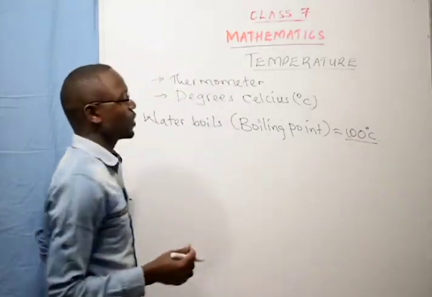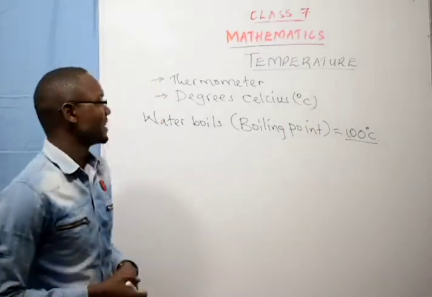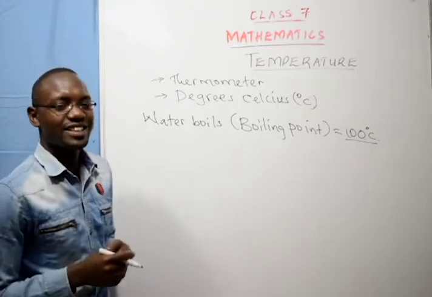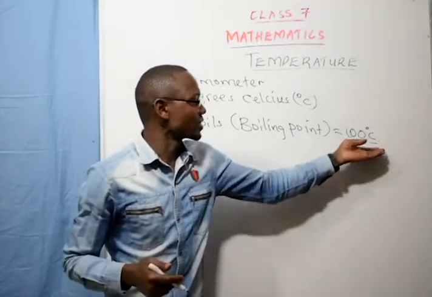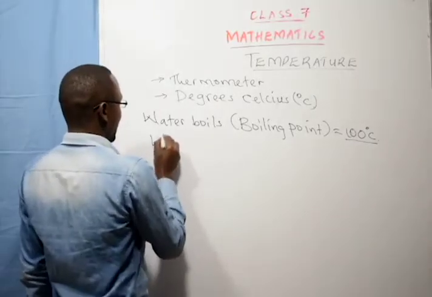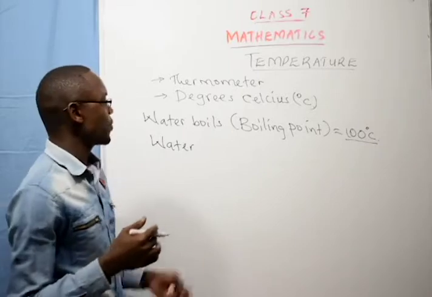Water will always boil once its temperature reaches 100 degrees Celsius. So if you are told that water was heated until it reached its boiling point, that means it was at 100 degrees Celsius.